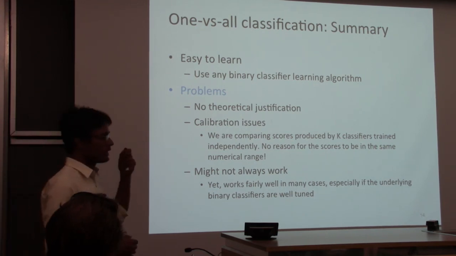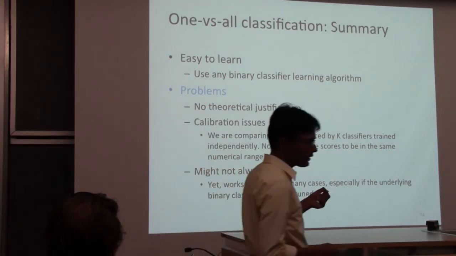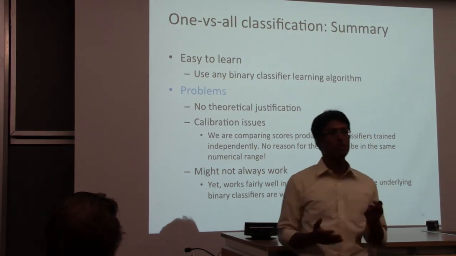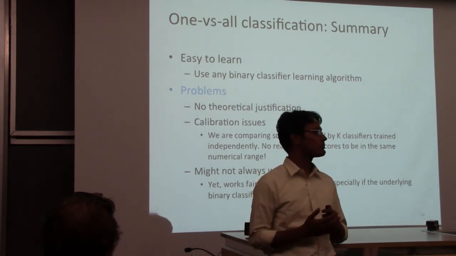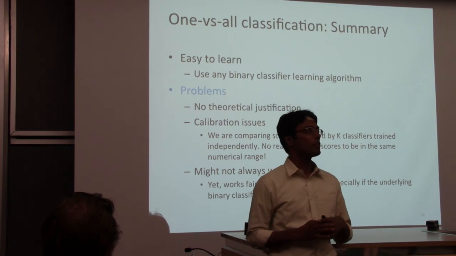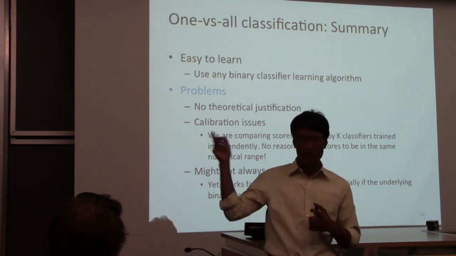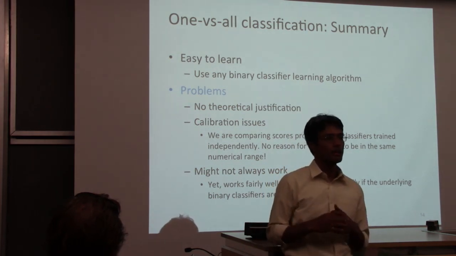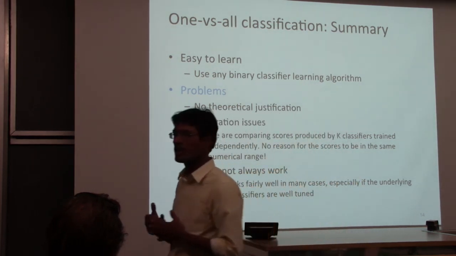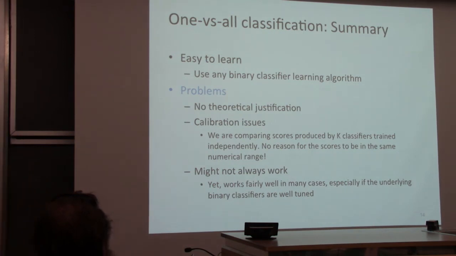Who said that the score produced by label 1 is in the same numeric range as the score produced by label 2? Label 1 might produce scores between -1 and 1, while the weights for label 2 produce scores from -18 to +18.